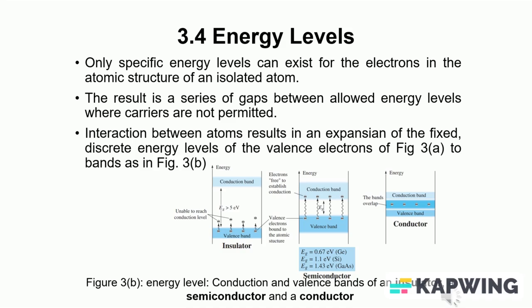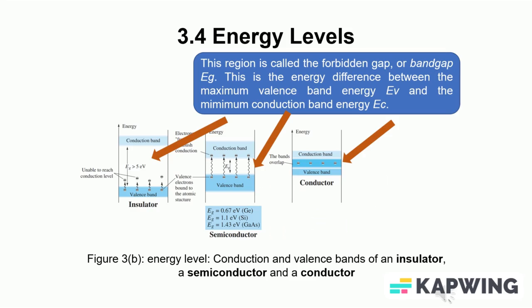Interaction between atoms results in an expansion of the fixed, discrete energy levels of the valence electrons of Figure 3A to bands, as in Figure 3B. In this figure, we can see the energy levels, conduction, and valence bands of an insulator, a semiconductor, and a conductor. In Figure 3B, the energy level gap for each of the three is explained well.